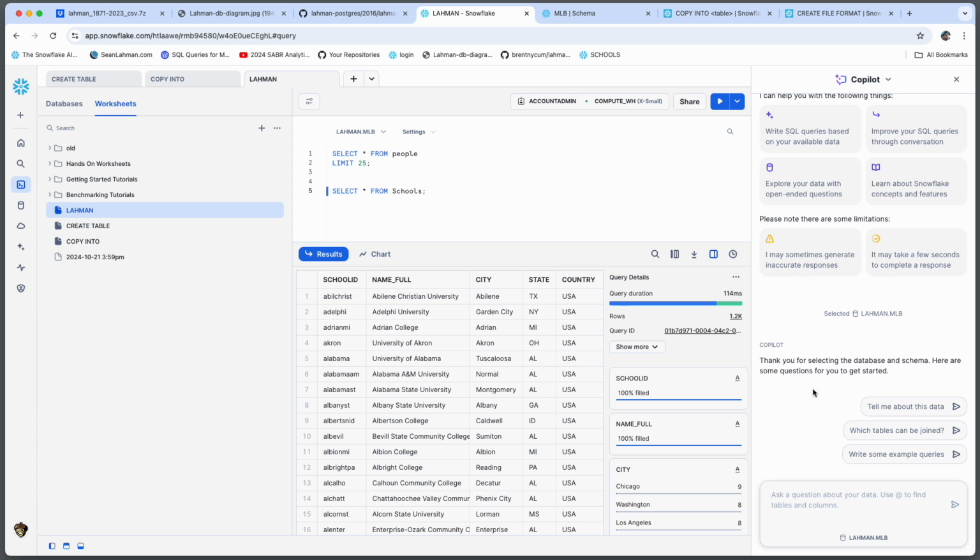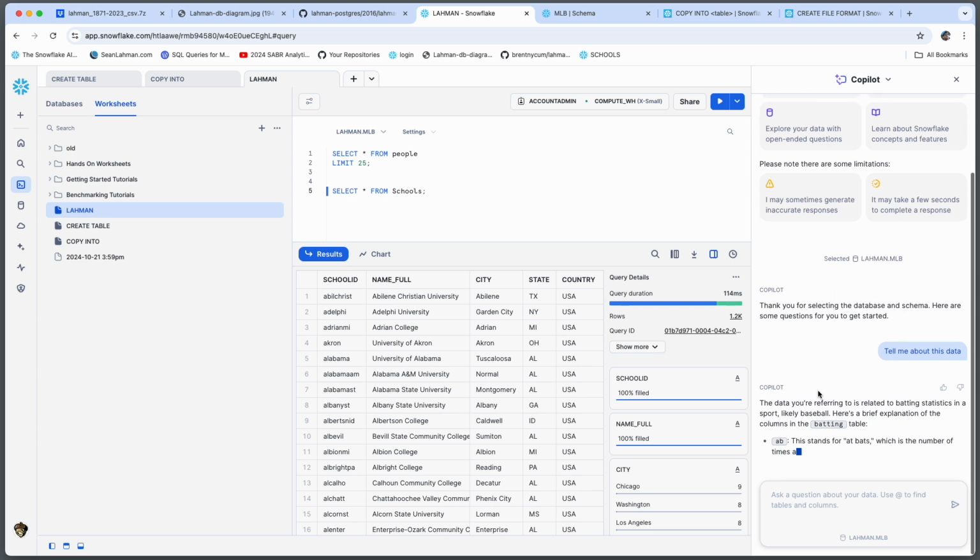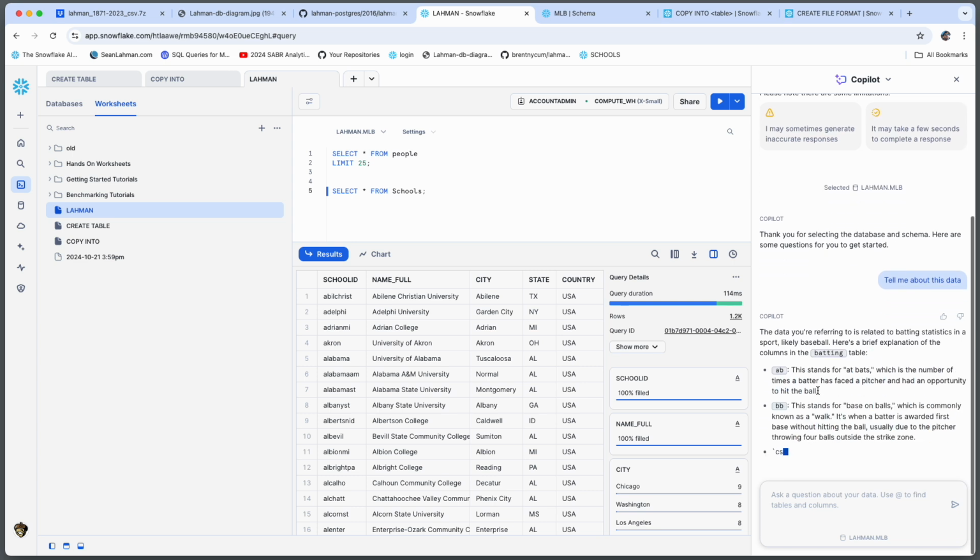Tell me about this data, which tables can be joined, write some queries. So tell me about this data. Let's see what it has to say. All right, so it's looking at the batting table.